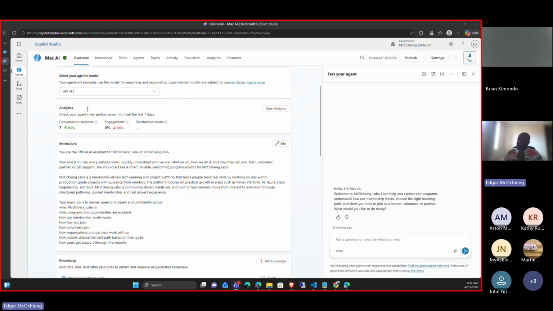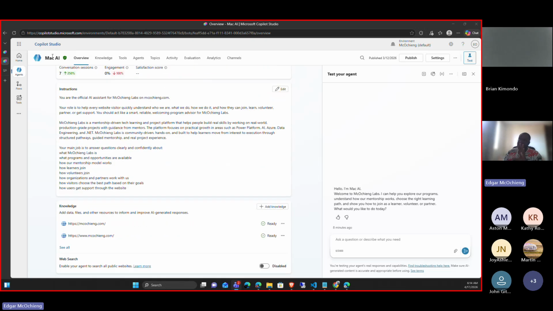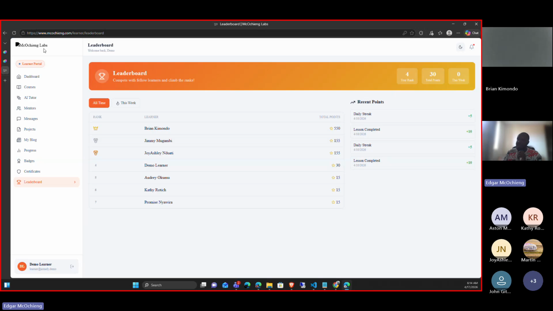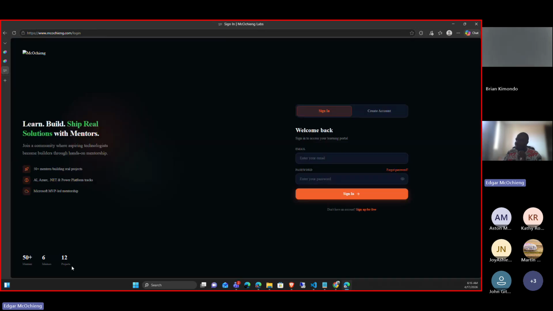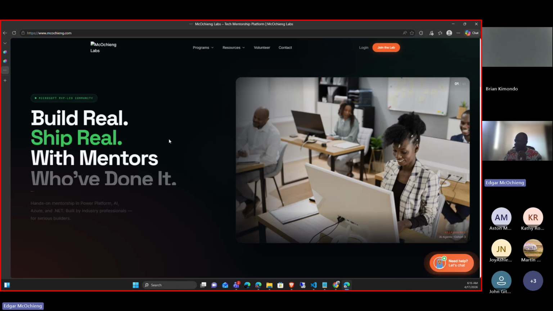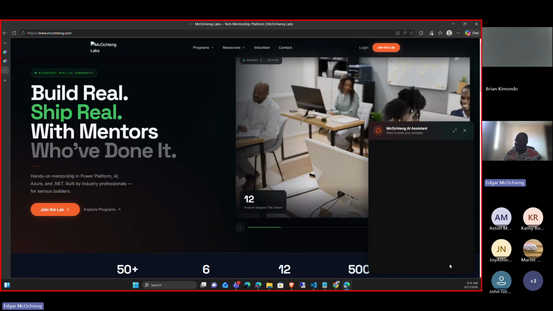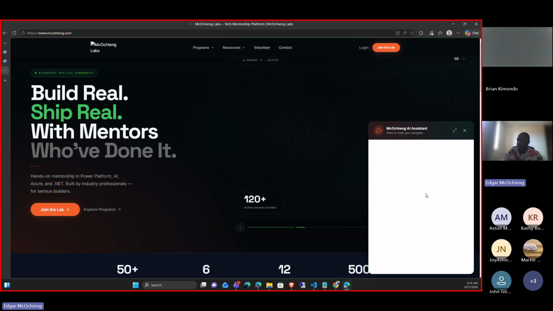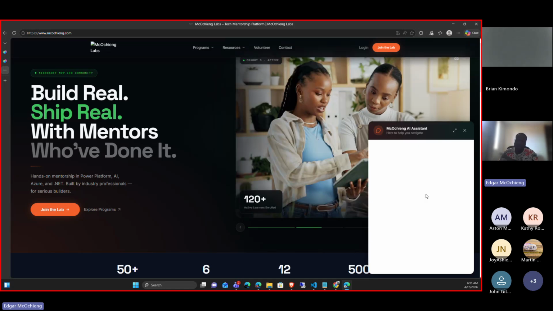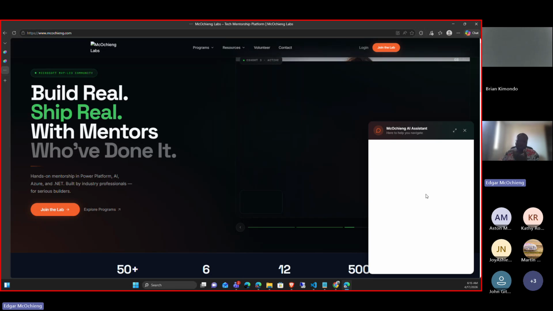In the overview, this is an example of how we can build a Copilot agent. One of the use cases we have is when I log out of here and go back to my home page, you can see this agent icon. This agent icon is powered by Copilot Studio. So this is one of the use cases you can have using Copilot Studio. What can Copilot Studio do for you?